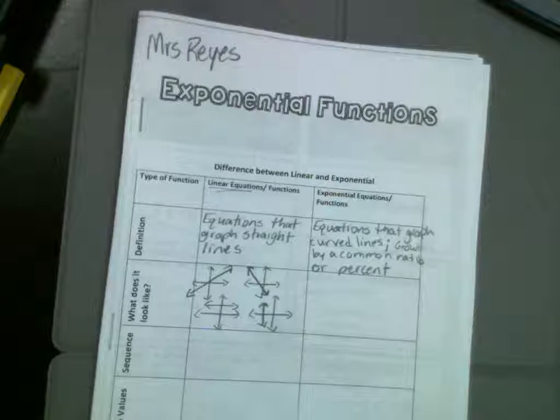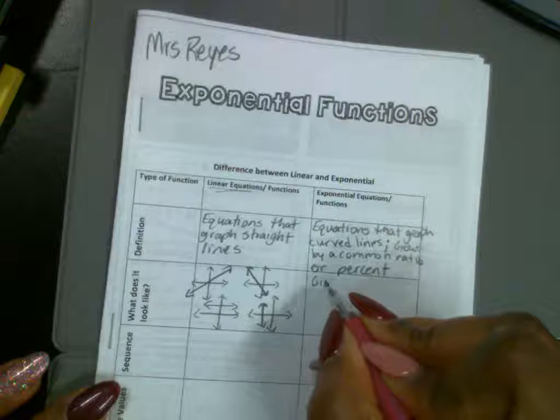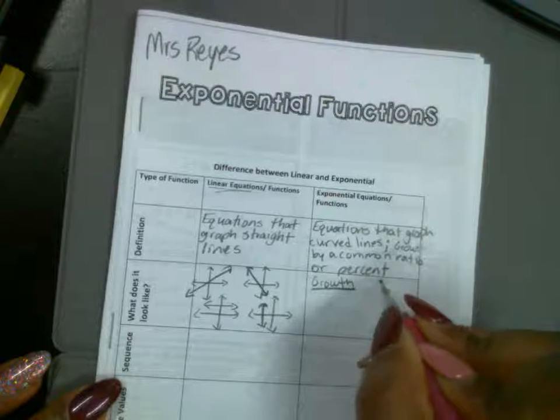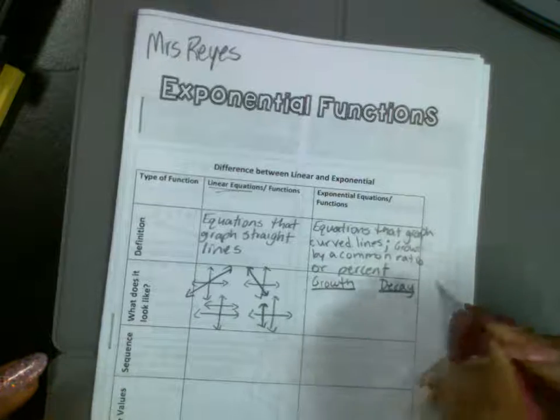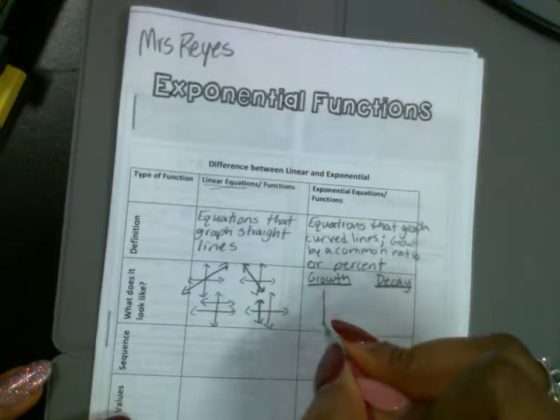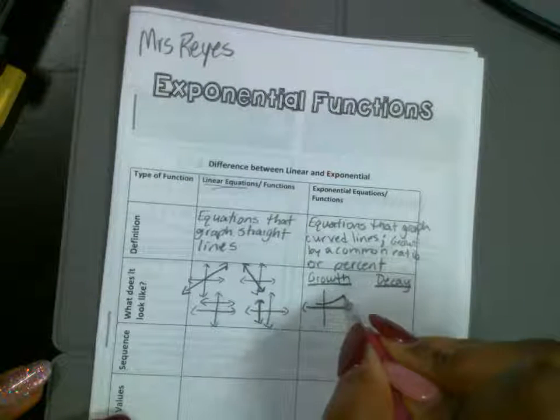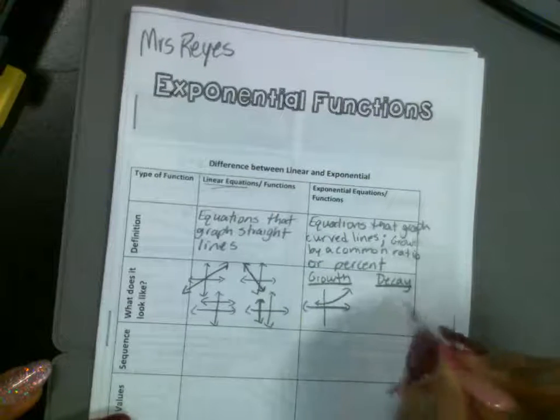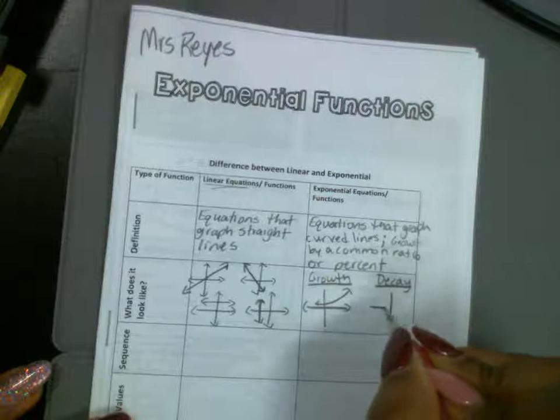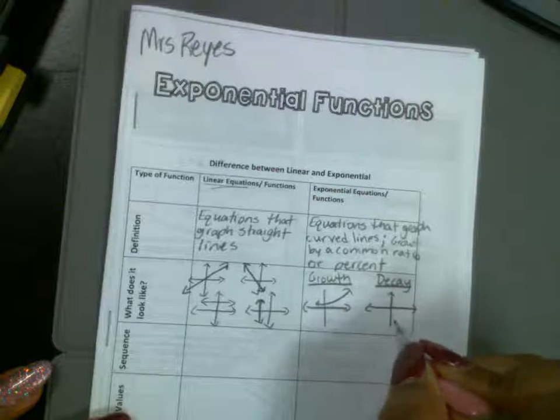So it's either going to be growth or decay. An exponential function is going to have a curved line going up or a curved line going down. There are 2 types of exponential functions. If it's a growth, then the curved line is going up. Okay? If it's decay, it's a curved line going down.